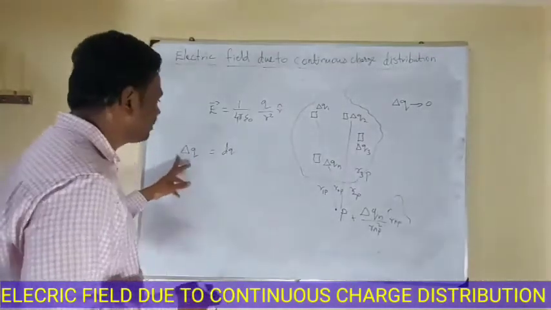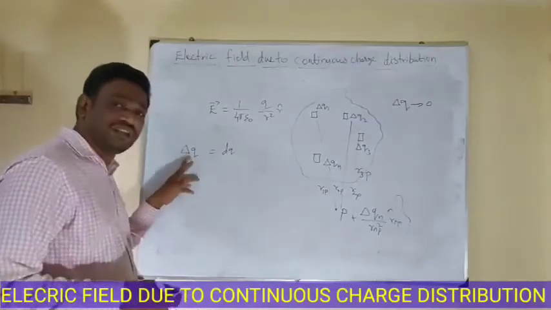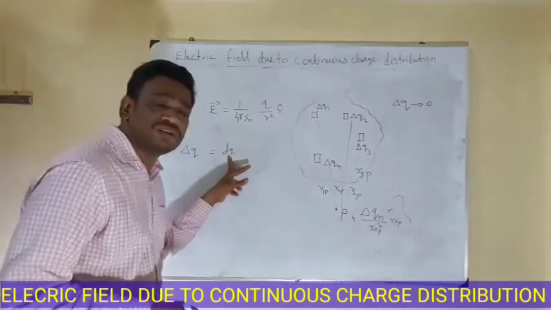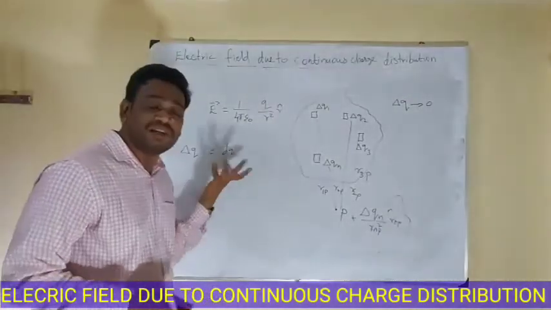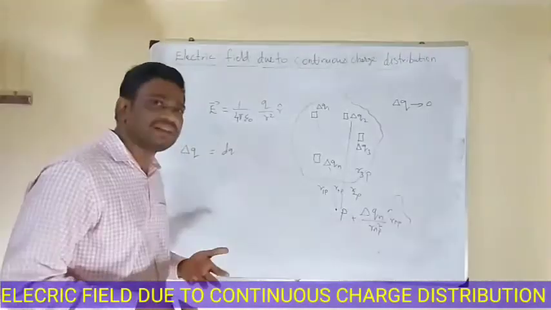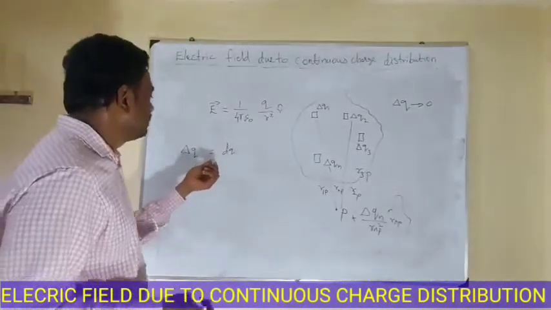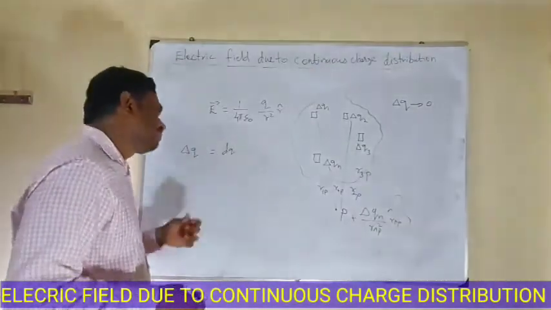So instead of using summation, we can use integration. That's why instead of del q, I'm going to use dq. Differential calculus, if this value is very large, gives only an approximate value. Similarly for integration, if this value is very, very small, then the integration will give the exact value.